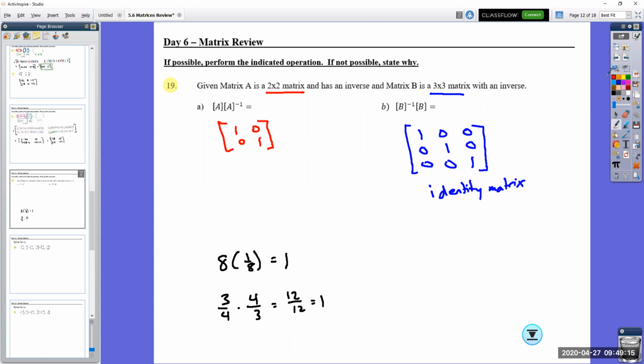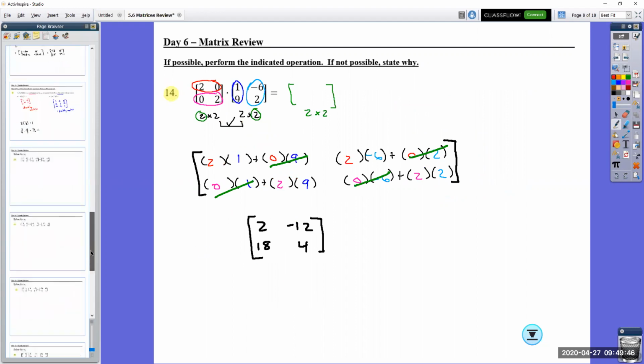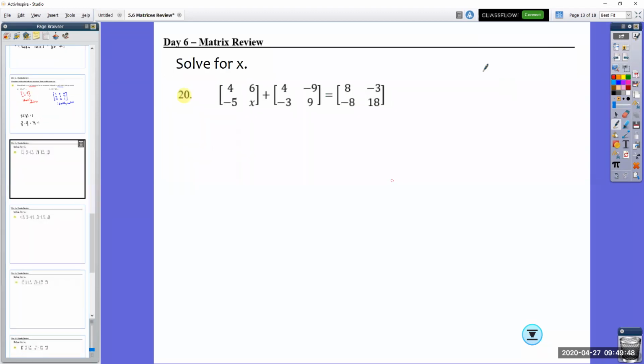And notice that for each of them, I have also switched up the order. A matrix times its inverse is the identity matrix. The inverse times its matrix is also an identity matrix. It's still the same thing. It doesn't matter the order in which to multiply them. Remember, that's not true for all matrices. If we're going to go back and multiply any of these other matrices up here, if we switch the order of them, my solution matrix would likely be different.